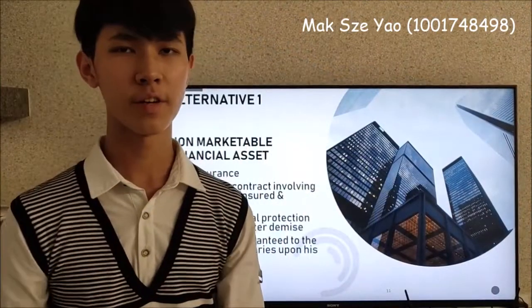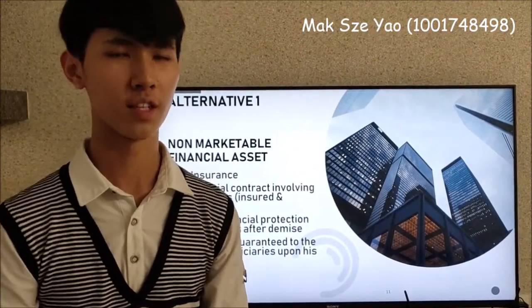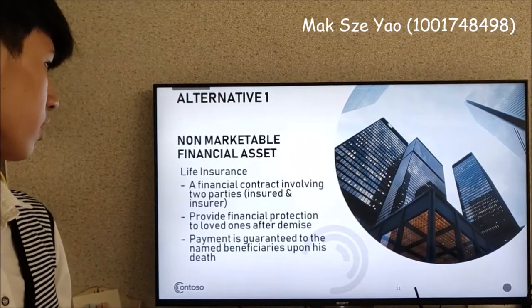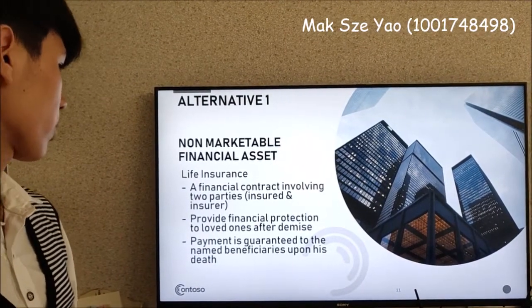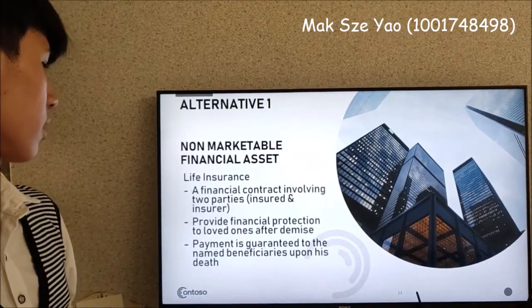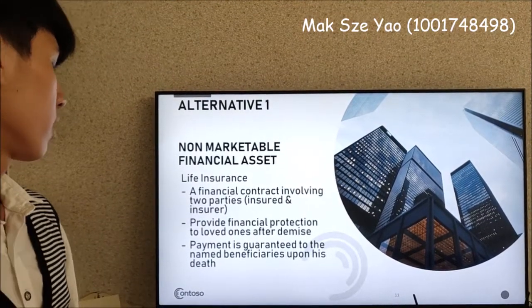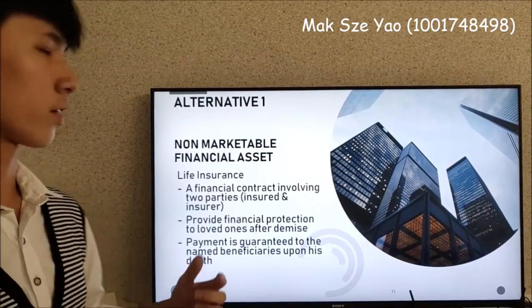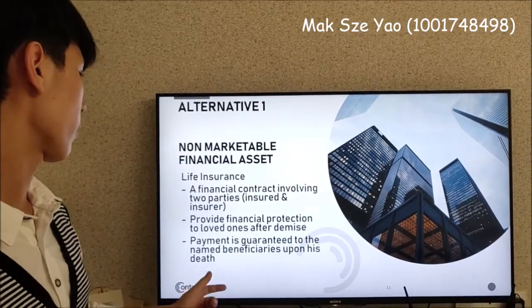Our second non-marketable financial asset investment is life insurance. It is a financial contract between an insurance company and a policyholder. The purpose is to provide financial protection to surviving dependents after the demise of the insured. The insured agrees to pay a premium, and the insurer agrees to pay a sum of money upon the death of the insured.